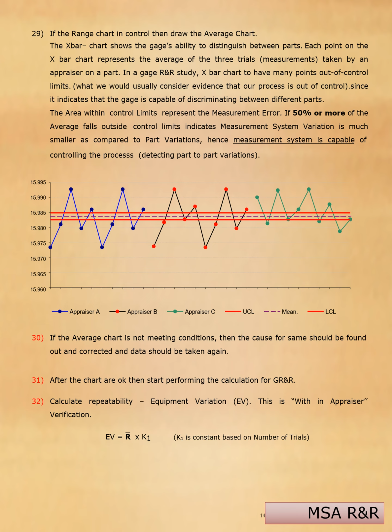After the charts are satisfactory, start performing the calculation of R&R. Calculate repeatability, equipment variation. This is also within-operator variation. EV equals R bar times K1. K1 is based on the number of trials.